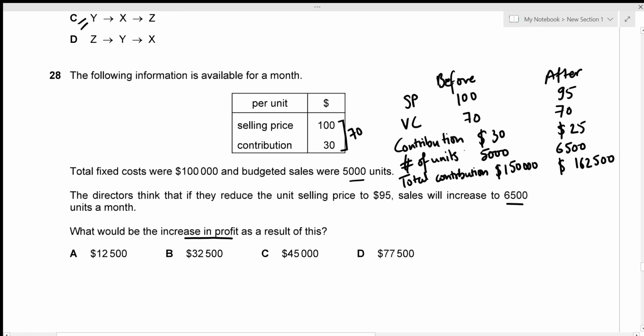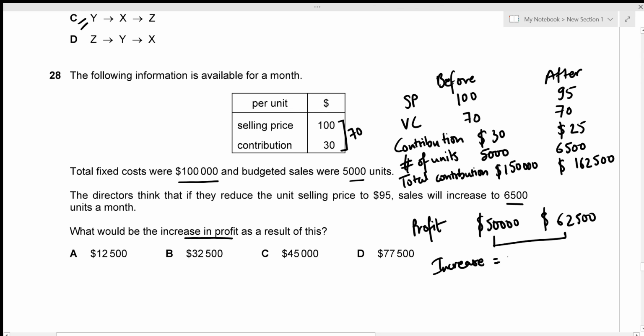Okay, we need to find the increase in profit. In order to find profit from total contribution, we just need to reduce the fixed cost. So profit, 150,000 minus 1 lakh, that's just going to be 50,000. So profit was 50,000 before, and now it's going to be 62,500. So there's an increase. By how much? The increase is very easy to figure out. We're just going to subtract this. So the increase is 12,500, which is given by option A.